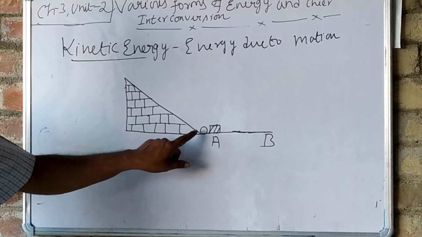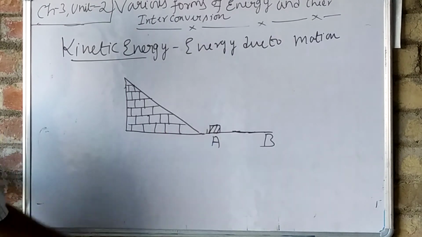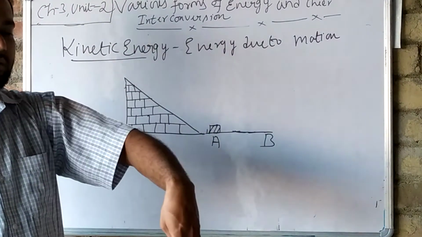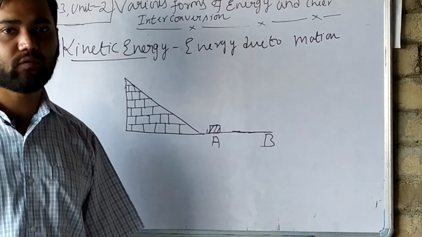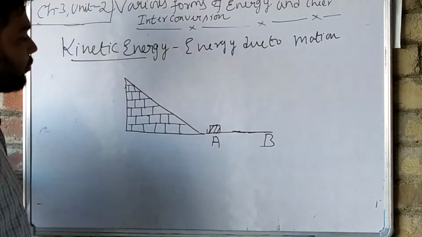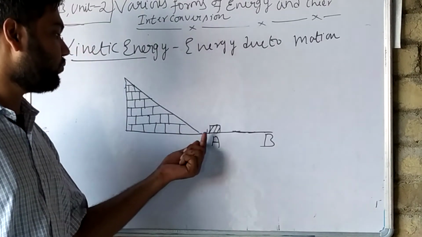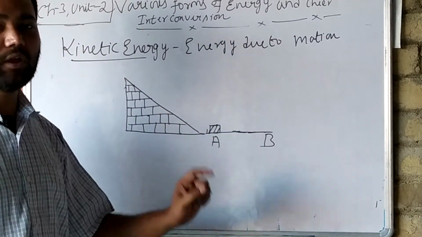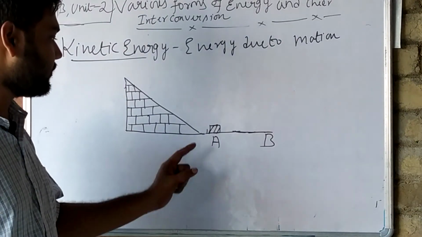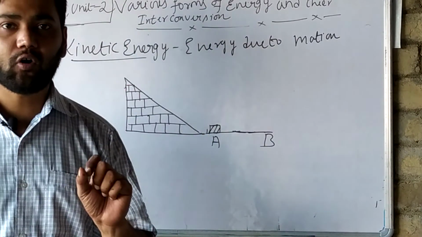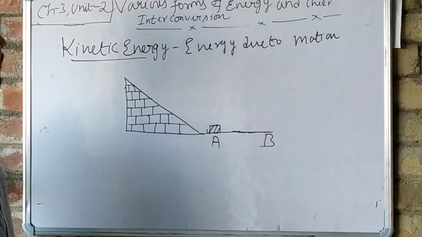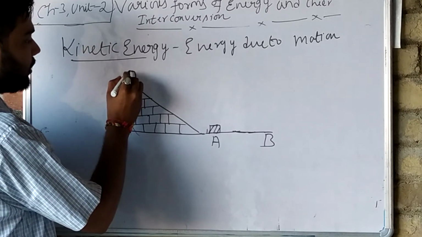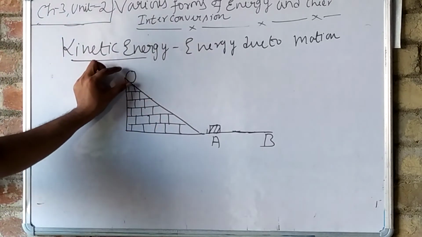We have placed a box just at the end of the sloping surface. Okay. And we have taken a ball, and we will release this ball from here.